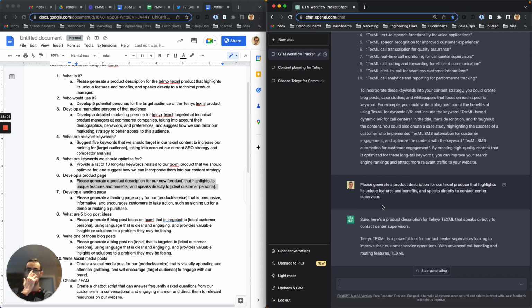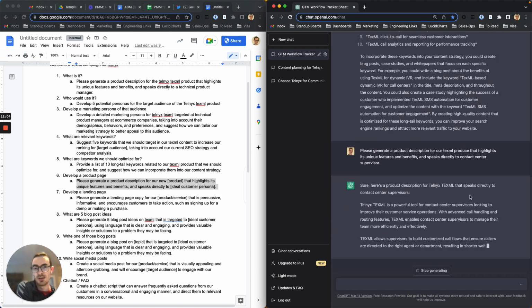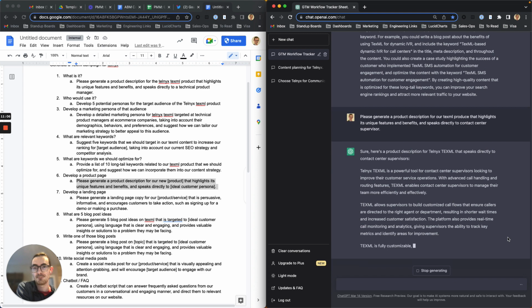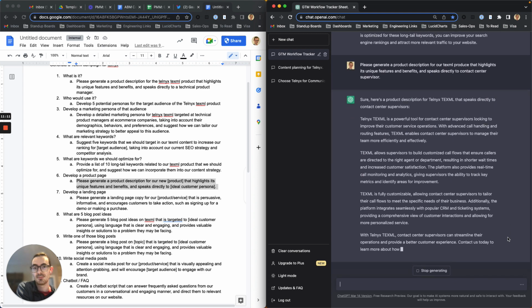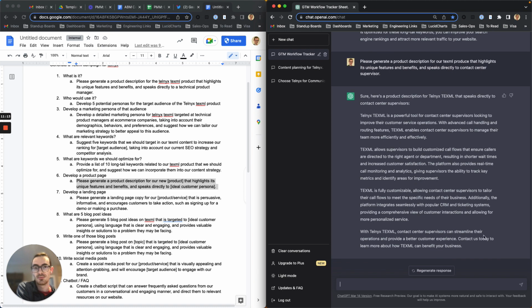Oh, I didn't give it proper English, but see what it comes back with. Yeah, it gives CTAs, benefits, it gives an about. We can start to map it.